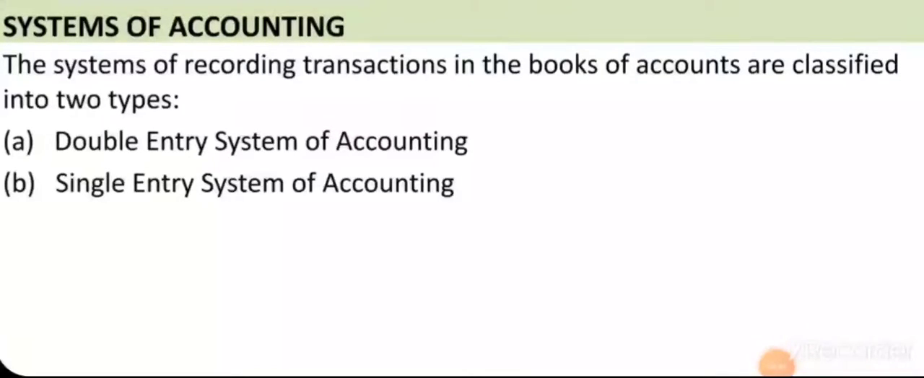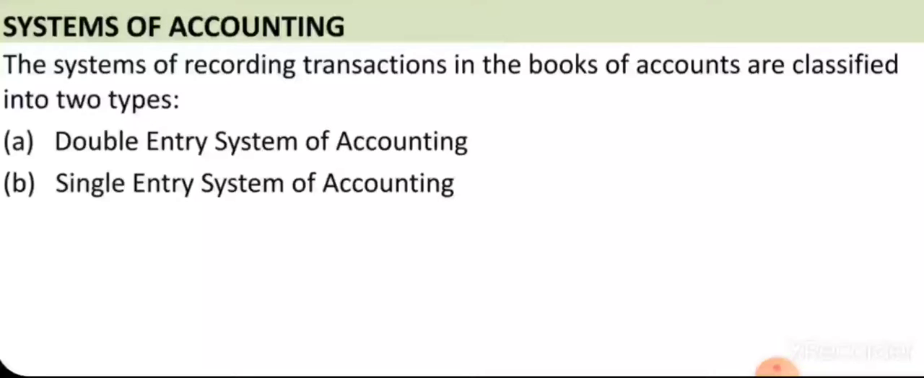Now we will see the systems of accounting. There are two main systems of accounting. The first one is the double entry system of accounting, which is most commonly used, and the second is the single entry system of accounting. So these are the most common accounting systems, or the way by which we enter the transactions.